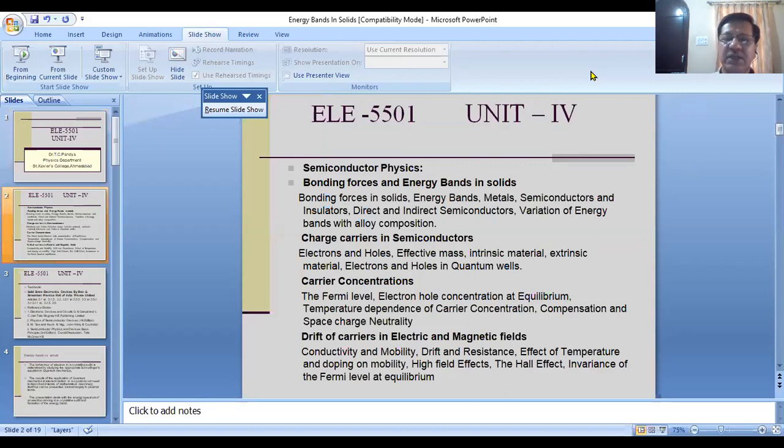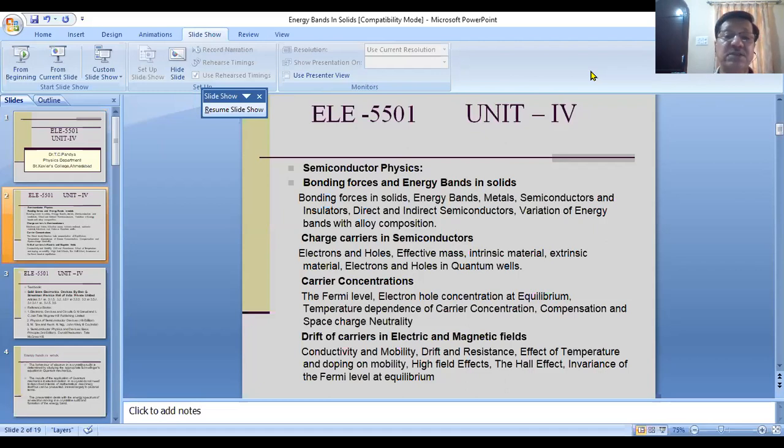You have to study physics of semiconductor in Unit 4 of your paper Electronics 5501, where you have to study the bonding forces and energy bands in solids. You have to study charge carriers in semiconductors, carrier concentrations, drift of carriers in electric and magnetic fields.